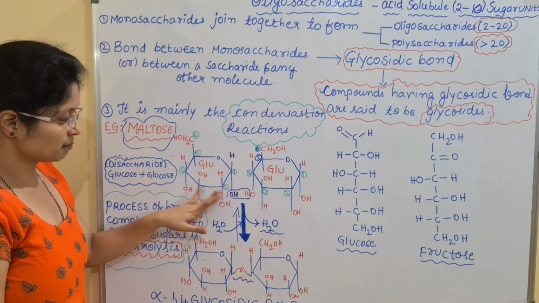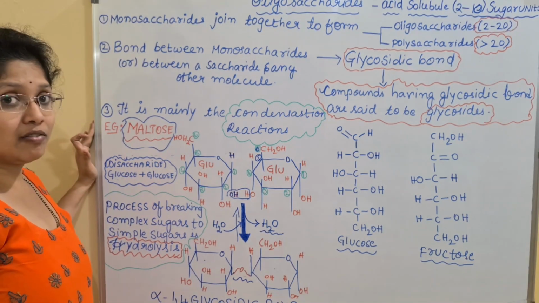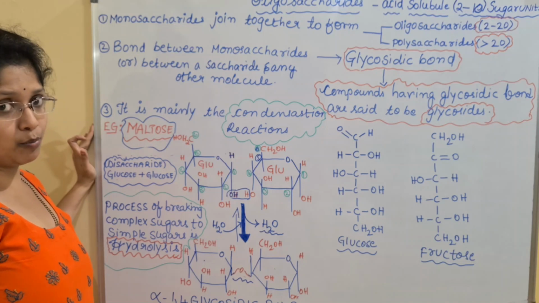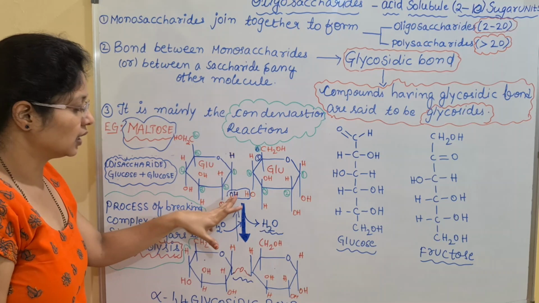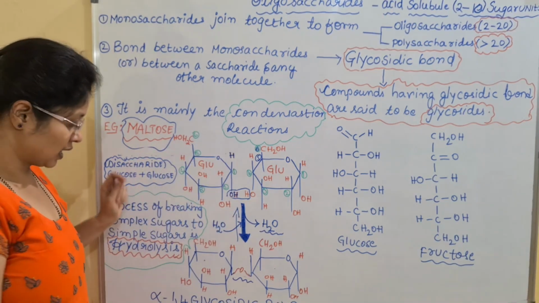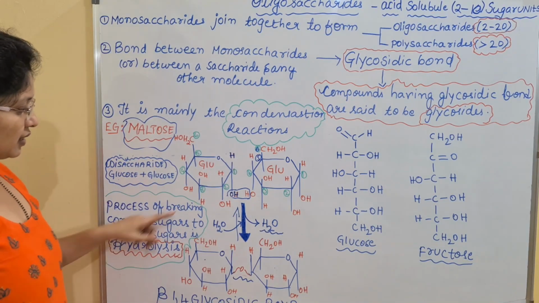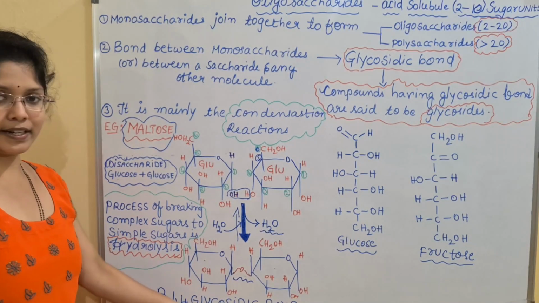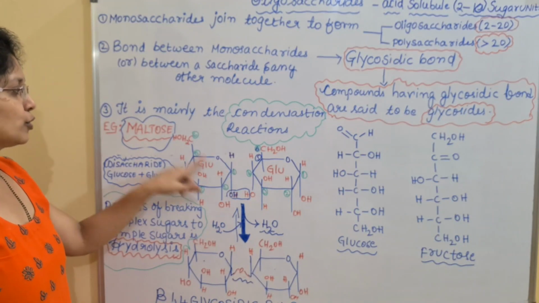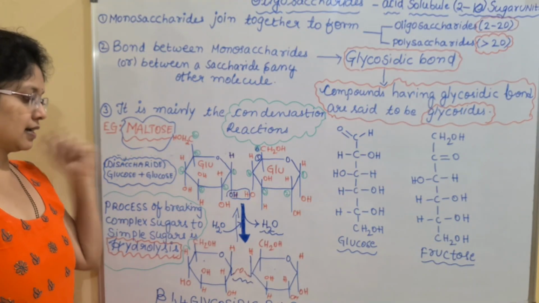So here it is mainly forming the alpha or beta glycosidic bond. The chances are equal. But here in this picture, we have the beta glycosidic bond. So look at the structure here carefully, children. Here in this case, it is a beta glycosidic bond. Why? Because the OH is opposite to the last carbon or the 6th carbon.